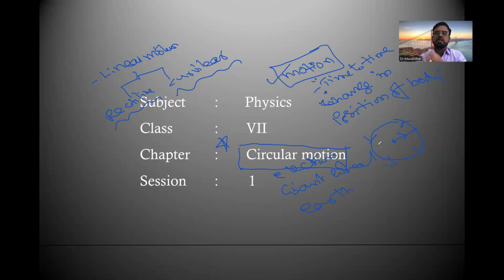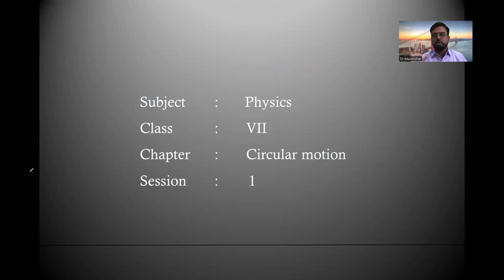That is the reason for days, nights and years. It is not changing its speed or slowing down. It is moving at constant speed. Such motions which follow a curved or circular path with constant speed are called circular motions. You can see so many examples of this. Motion we already discussed in the first chapter, and there are many types of motions.